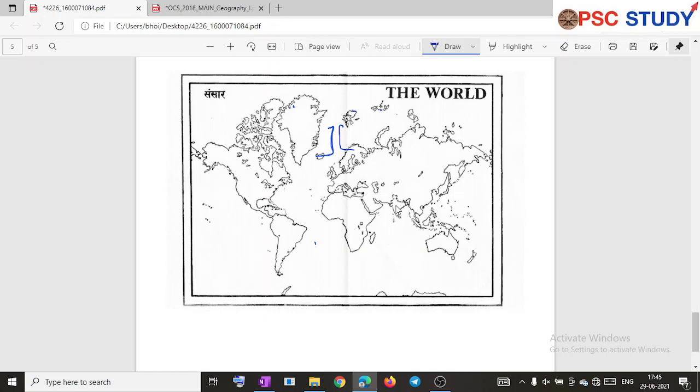If you are mentioning a pass located on a mountain range, you need to show this is the pass, this is the mountain range. And you need to write Zojila Pass, so Zojila should be mentioned here, and the mountain range should also be there. Like this you can do it, and for better representation you will get more marks.